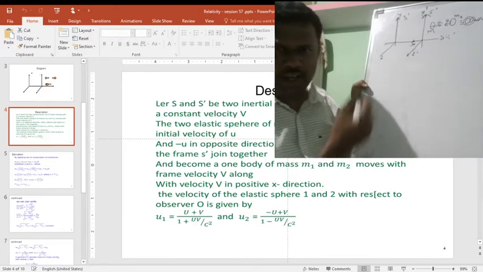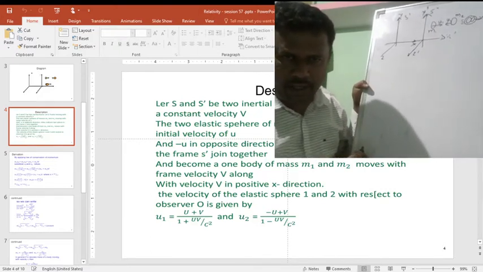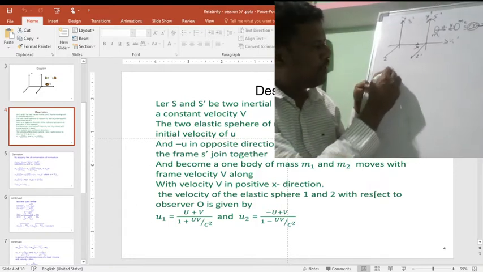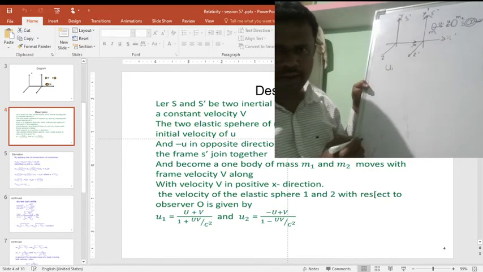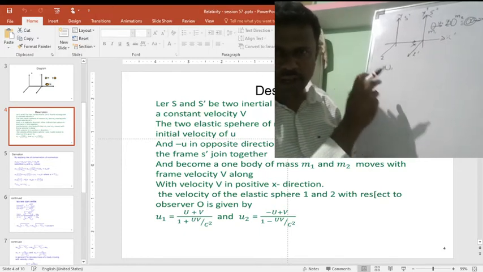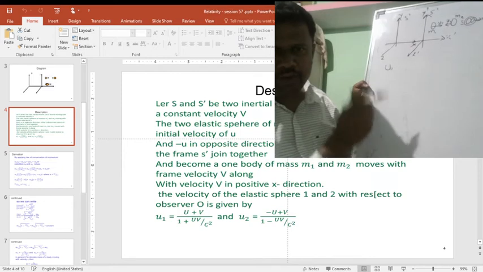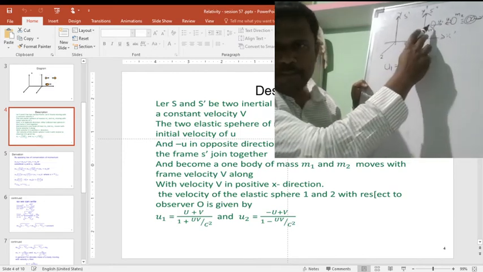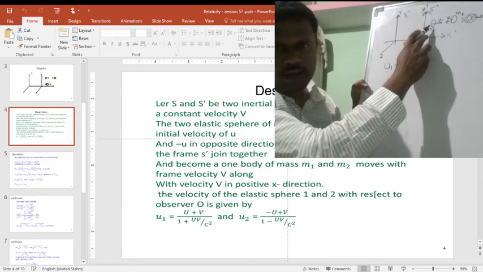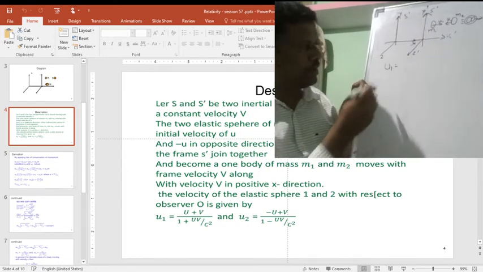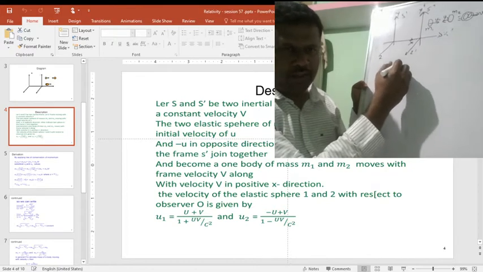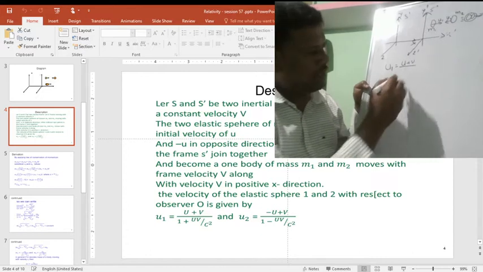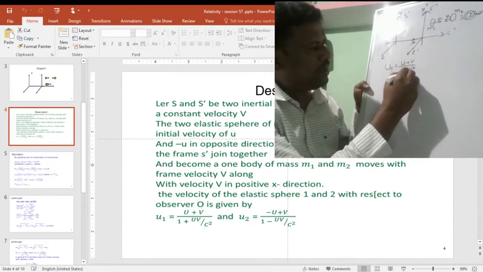We already know from the addition of velocities that when the observer observes the two bodies before collision, u1 equals (u plus v) divided by (1 plus uv by c square).